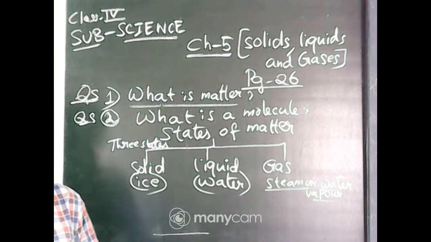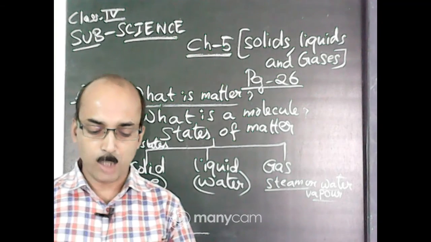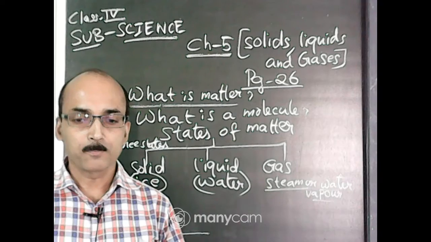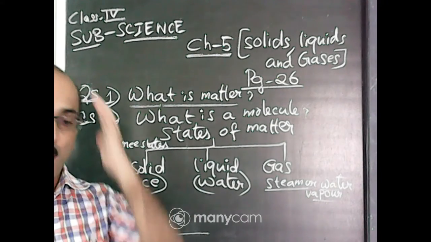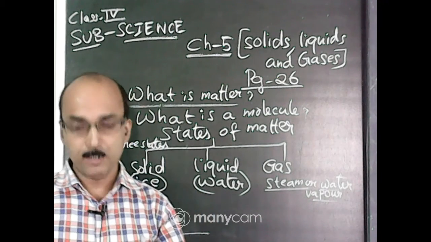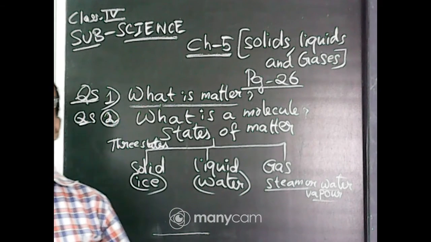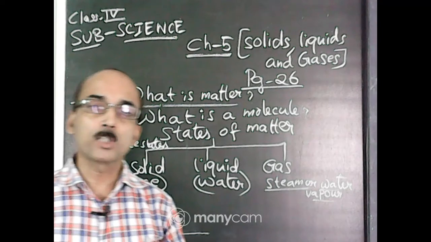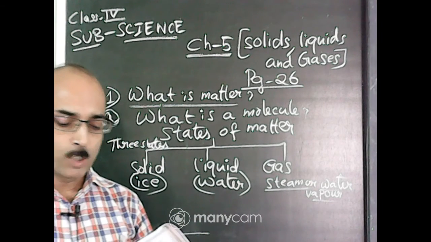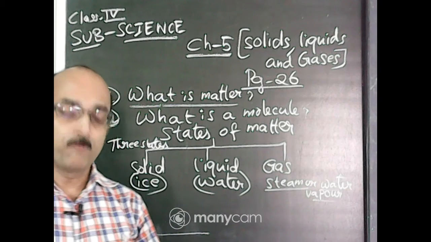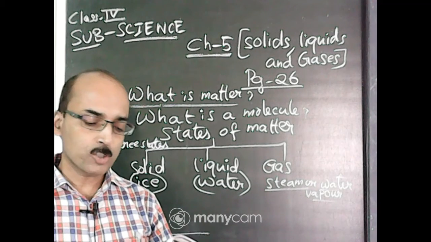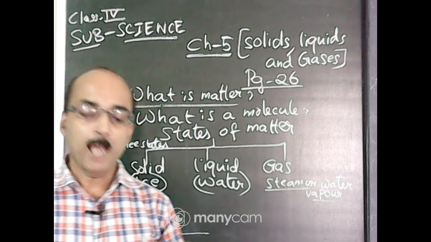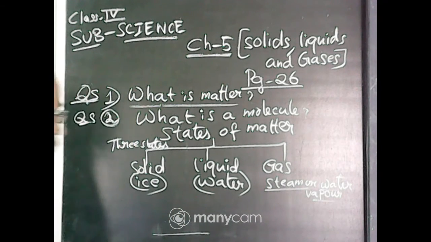Now here number one, solid state. See here, solids. In solids the molecules are very closely packed. This is a very good question: how are molecules arranged in solids? In solids the molecules are very closely packed. They are not free to move. Therefore, solids have a definite shape and a definite volume.